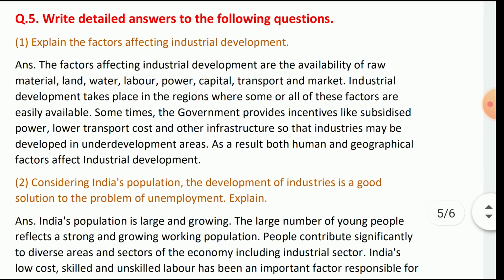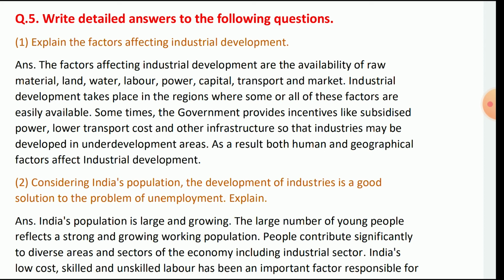Write detailed answers to the following questions. Explain the factors affecting industrial development. The factors affecting industrial development are the availability of raw material, land, water, labor, power, capital, transport and market.